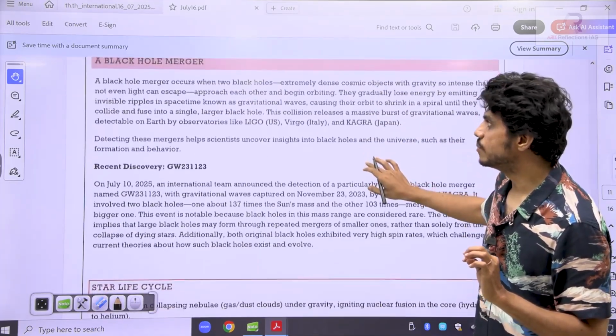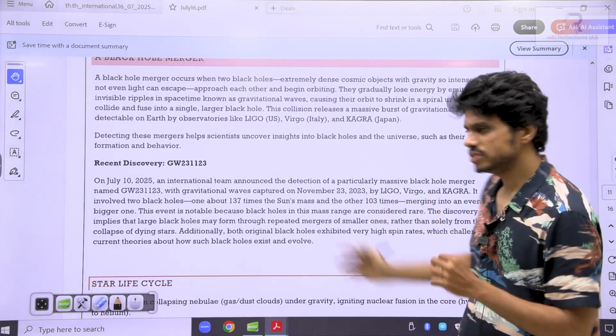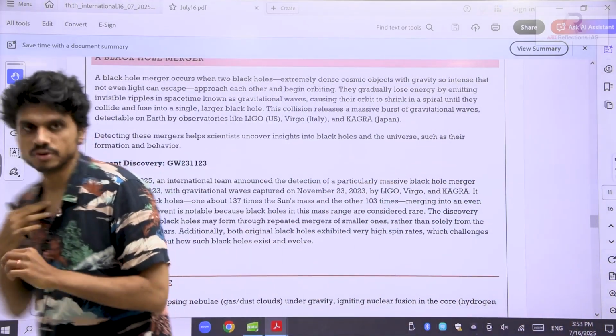Now again, a very important concept. I don't think I will be able to finish, so I'll try. We will see how much I finish.